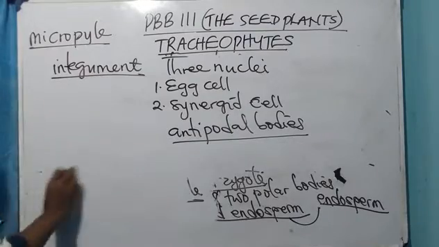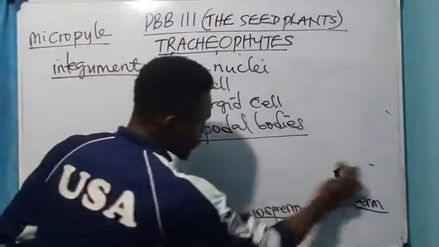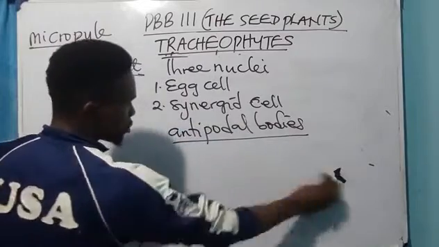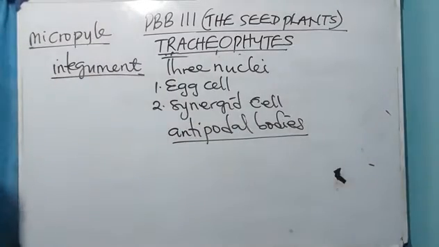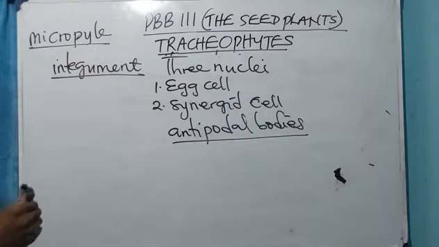Now, during pollination, like I explained before, during pollination that occurs in the angiosperms, how does it occur?